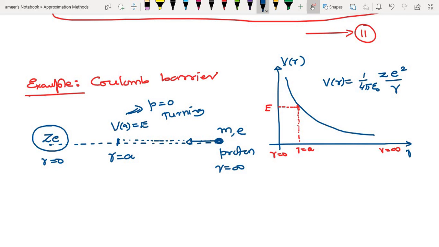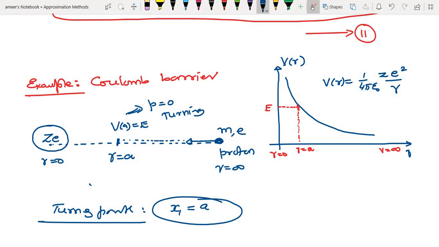So we can say the turning points like this. What are the turning points? One turning point you take at infinity, another turning point you take at, so one will be at x1 is equal to a, where the momentum will be 0. Then where is another location where the momentum will be 0? Let us take another one, some x2 is equal to 0, another location. So when it reaches r is equal to 0, then again it will be something here.